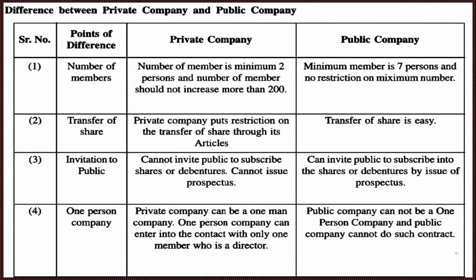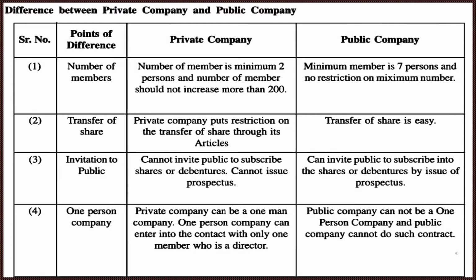The number of members in a private company is a minimum of 2 persons, and the number of members should not increase beyond 200. Minimum 2 members must be required to form a private company. The maximum limit of members in a private company is 200.